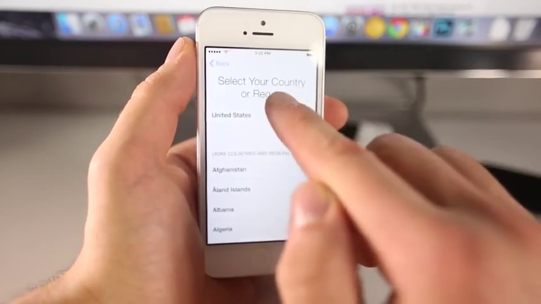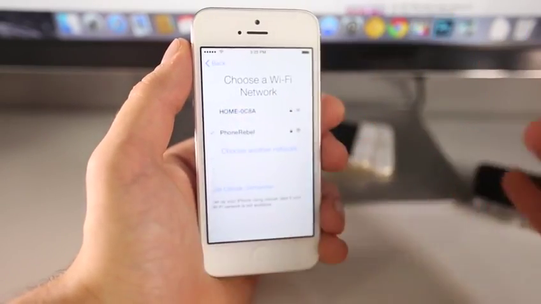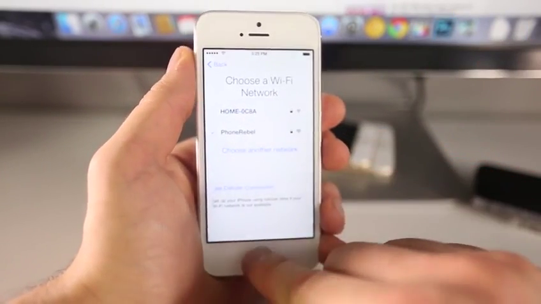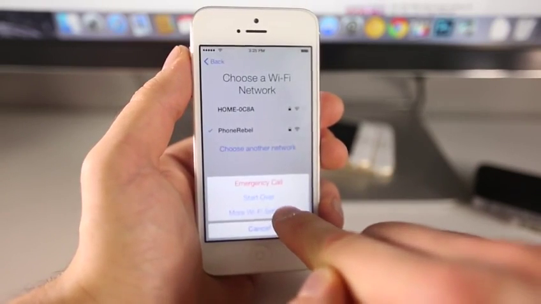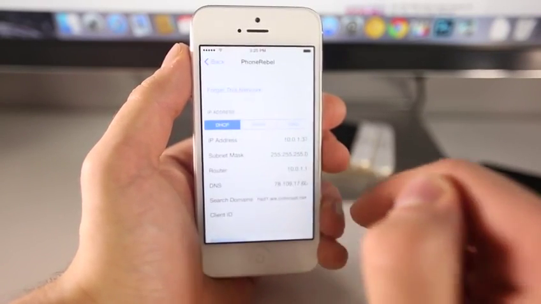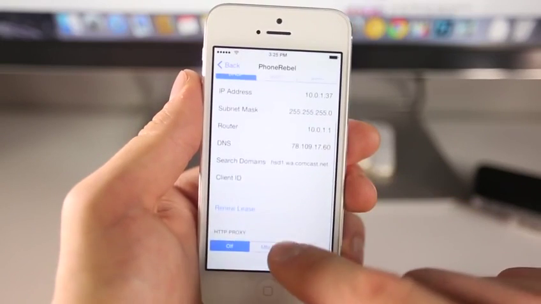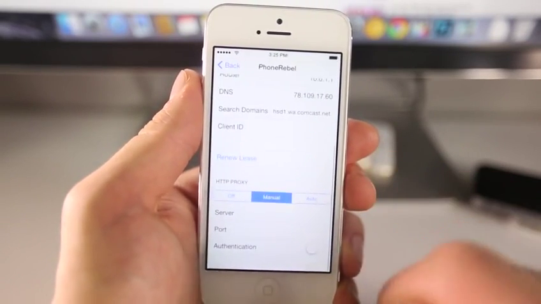Now go to English, set it up, of course, your languages or your country. Anyways, in here, select the home button, select more Wi-Fi settings, click on that little I, and now that we're in here, I want you guys to scroll down and select manual to the HTTP proxy.